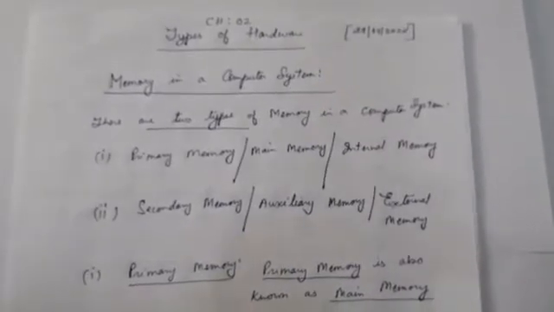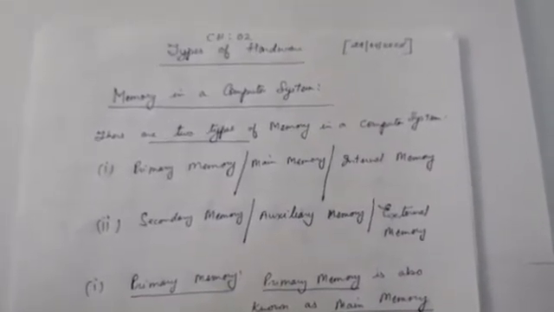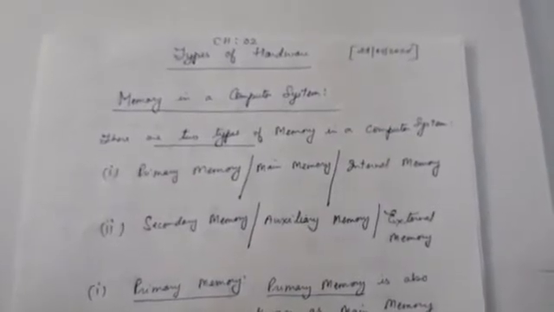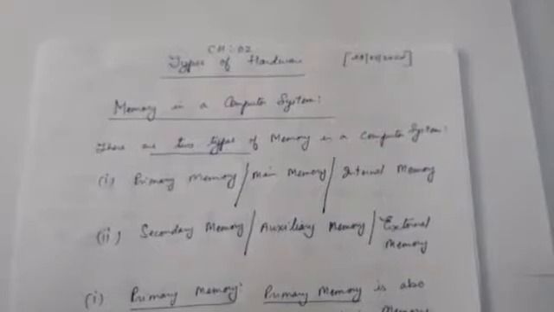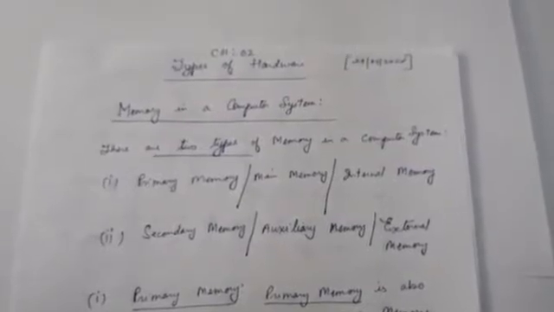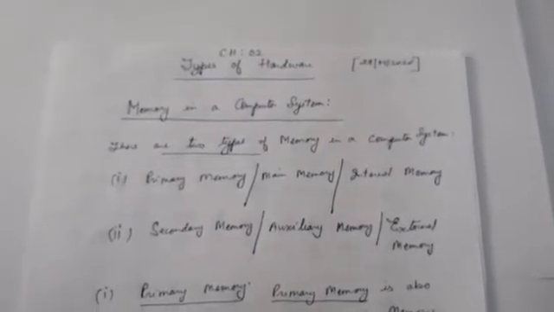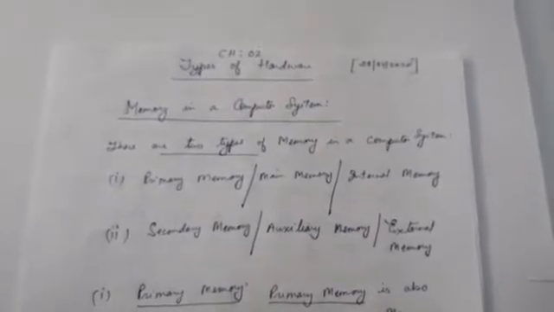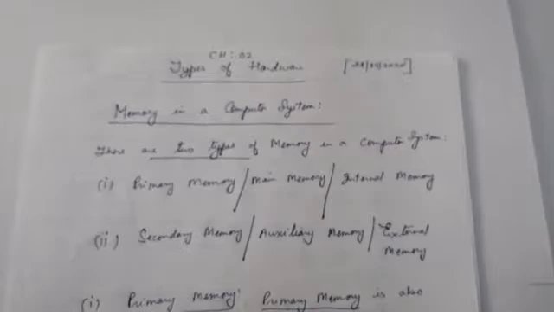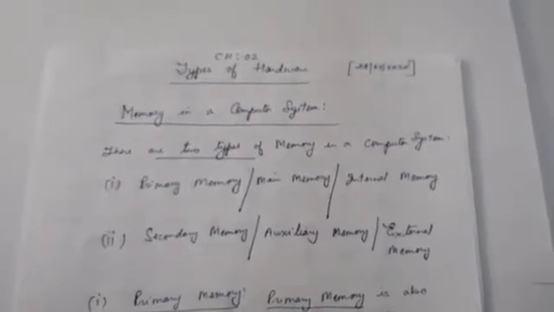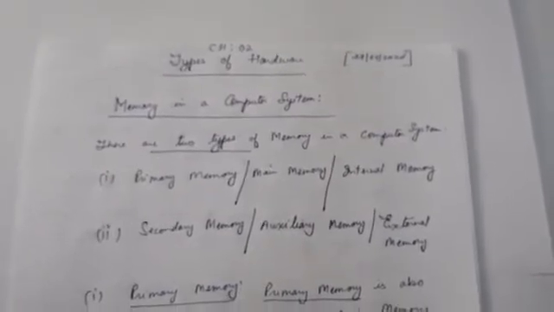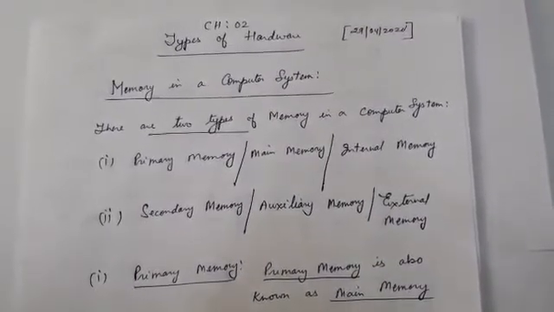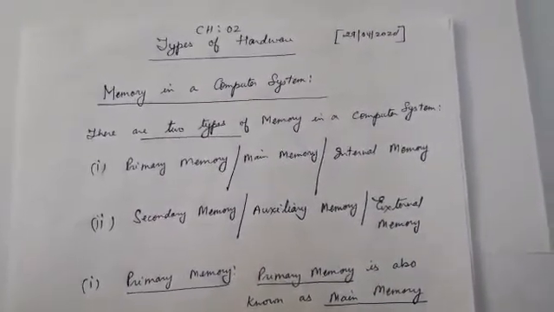In our previous lesson, we covered types of hardware, about memory. We discussed RAM and ROM and the difference between them, which are primary memory. Today again, we will start with the same topic, memory. What is memory? Memory is a storage place where the computer stores the data.